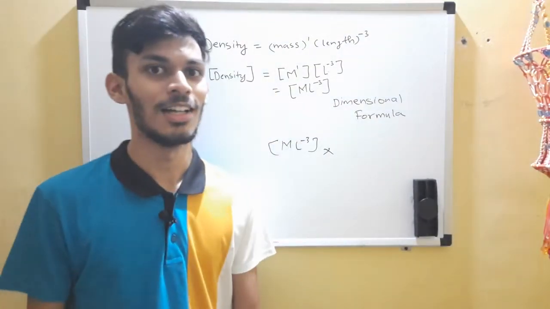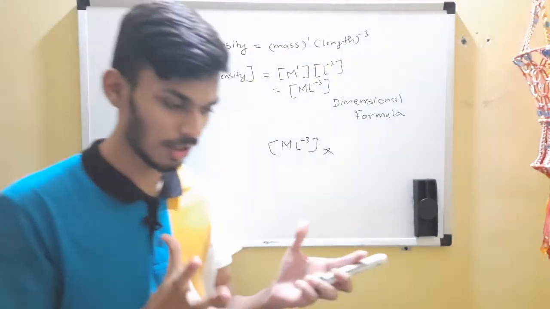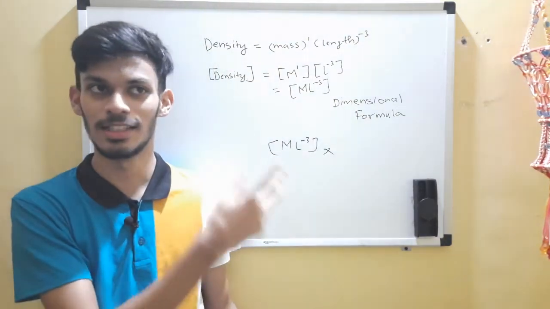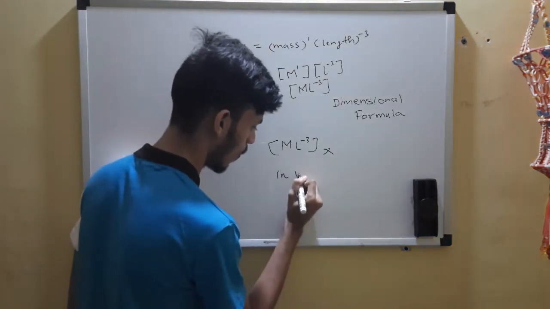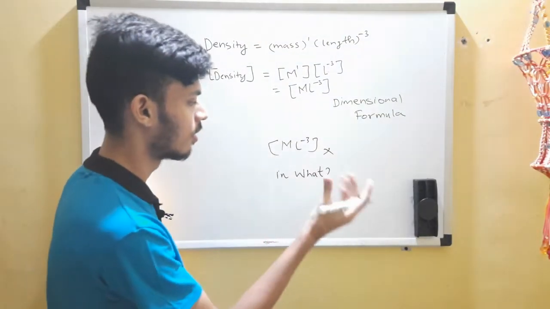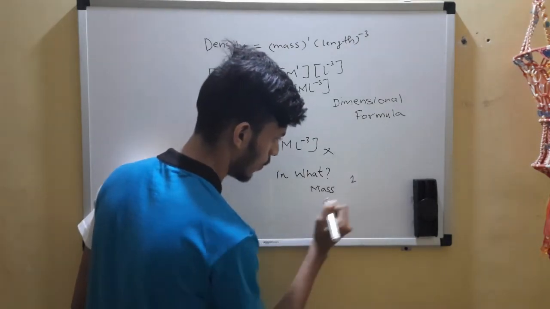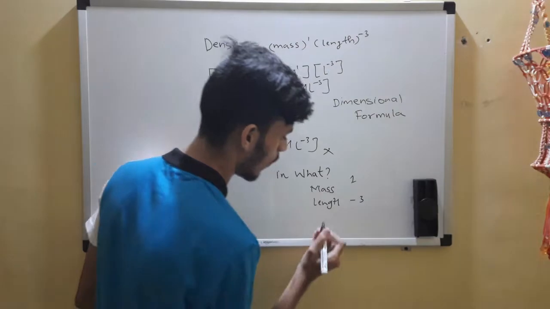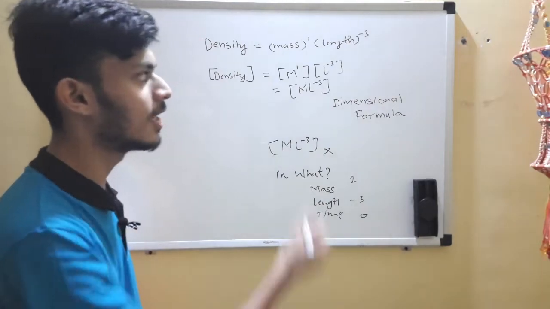So the next time somebody asks you to tell the dimensions of a particular physical quantity like density, don't just blindly say M L raised to minus 3. Ask the person, in what? You have to ask the question, in what? You asked me for dimensions, so what do you want the dimensions in? Do you want it in mass, which is 1? You want it in length, which is minus 3, or do you want it in time or others, which are 0? If nothing is there, it means a 0.